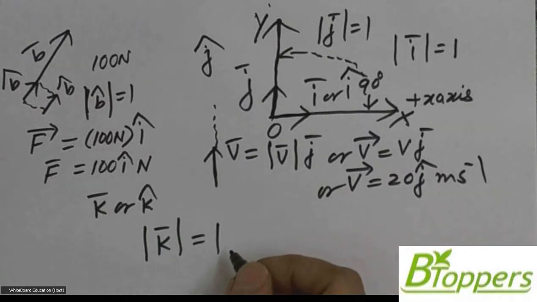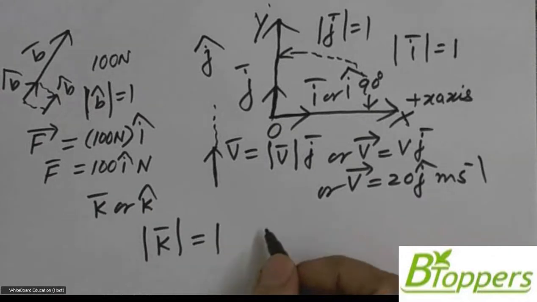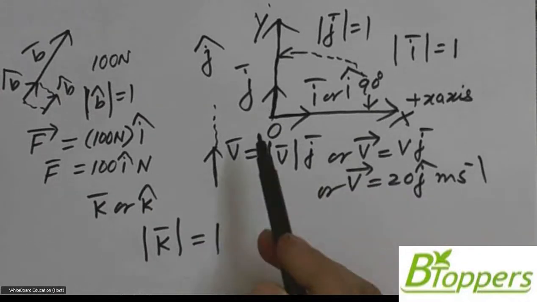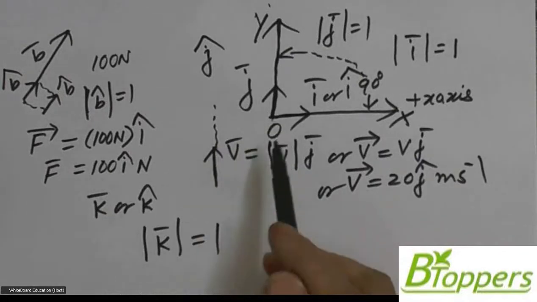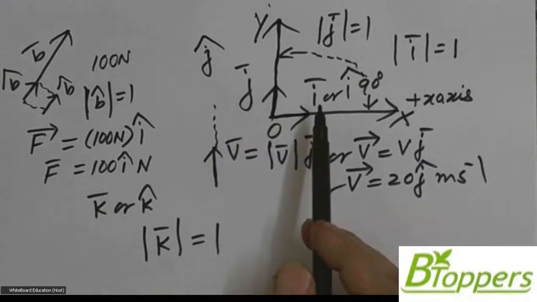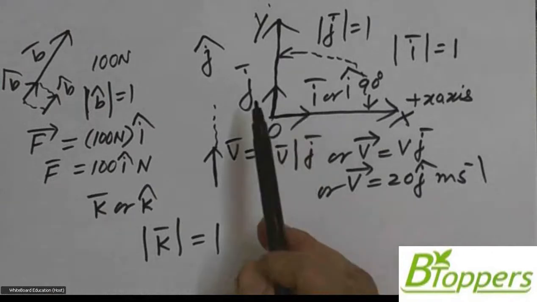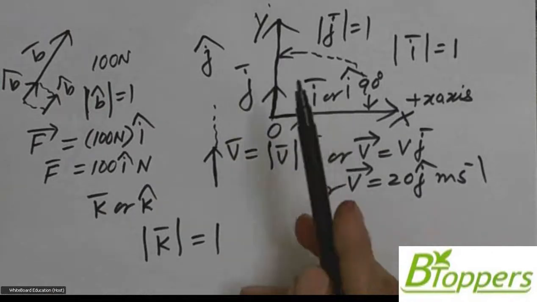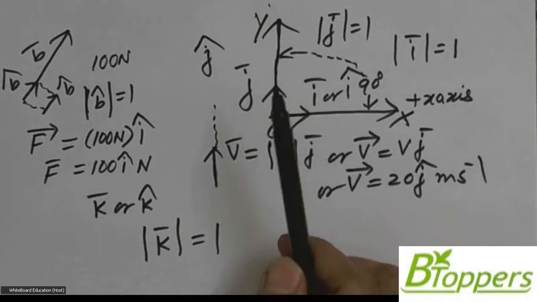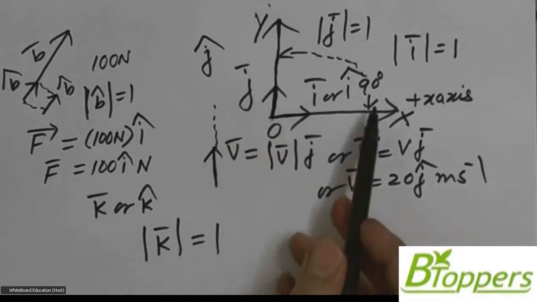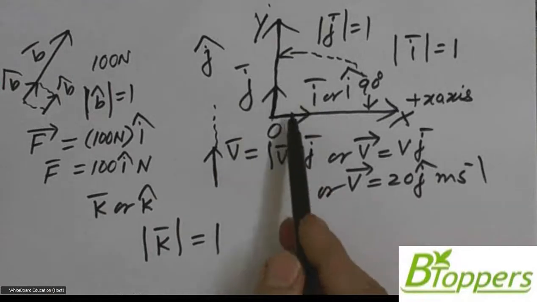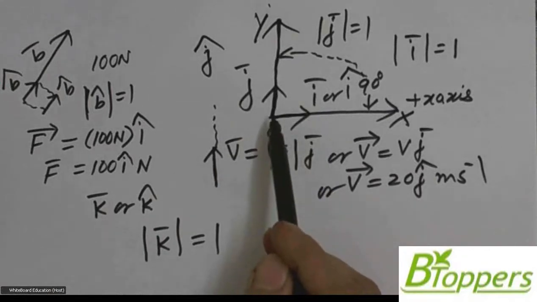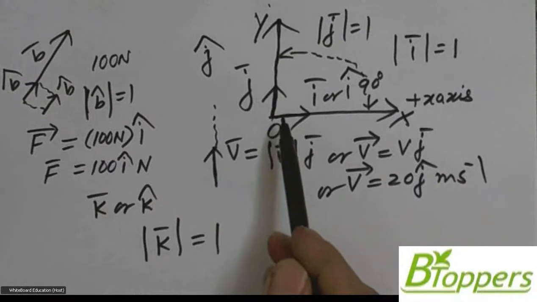It means the three unit vectors I bar, j bar, and k bar are mutually perpendicular to each other. The angle between k bar and j bar is 90 degrees. The angle between k bar and I bar is also 90 degrees. The angle between I bar and j bar is also 90 degrees. That means the unit vector k bar acts perpendicular to the xy plane containing I bar and j bar. In the given figure it acts perpendicular to the figure and outwards.